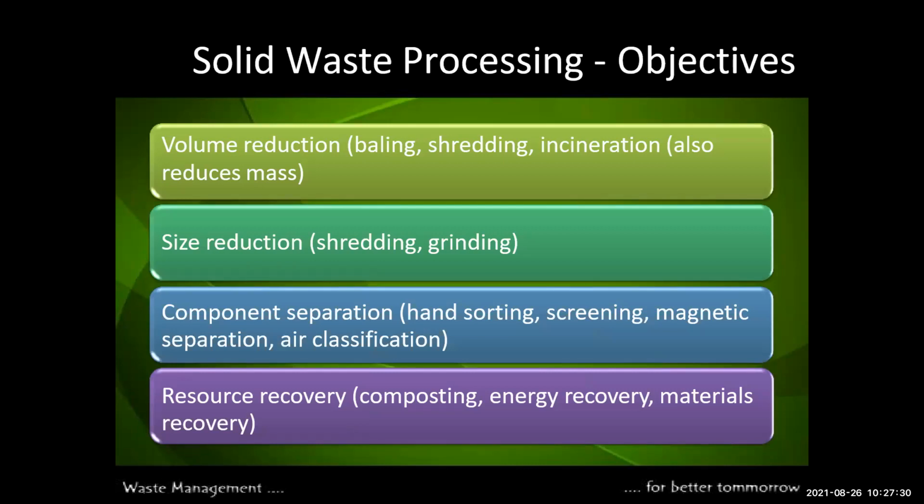First, you aim at volume reduction: baling, shredding, incineration, also reducing mass. And size reduction: shredding and grinding. And component separation: hand sorting, screening, magnetic separation, and air classification. And resource recovery: composting, energy recovery, materials recovery. These are the solid waste processing objectives.